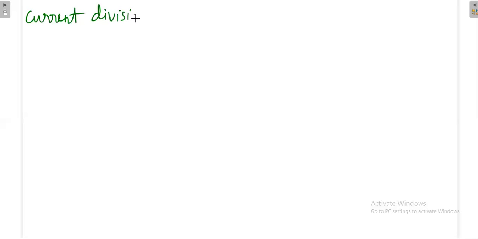Current division. Okay, so what is current division? Whenever you deal with current division, you should take the current source. It's better I take the current source. You can take the voltage source also, but that is somewhat confusing. That's why I take the current source.